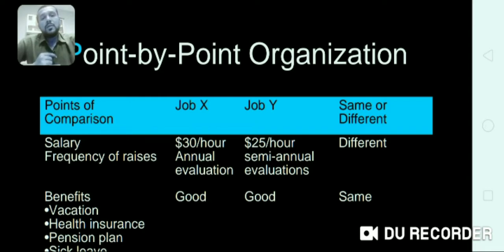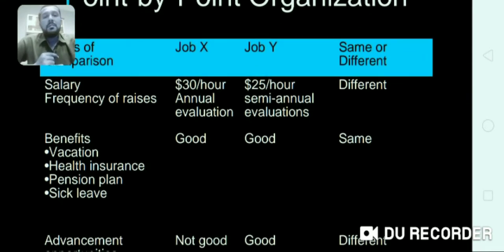If we talk about the benefits, for example, vacation, health insurance, pension plan, sick leave. If in job X they are good, and also in job Y they are good, here you will write same.